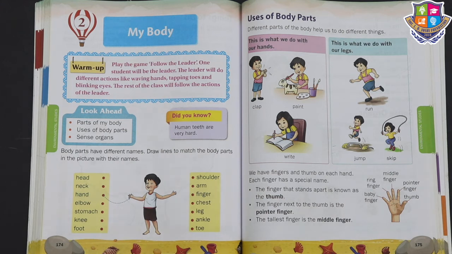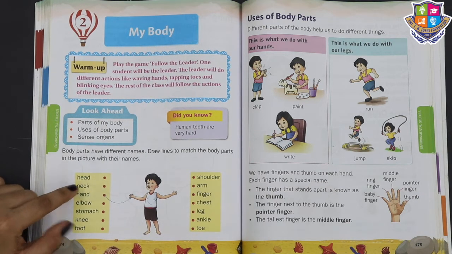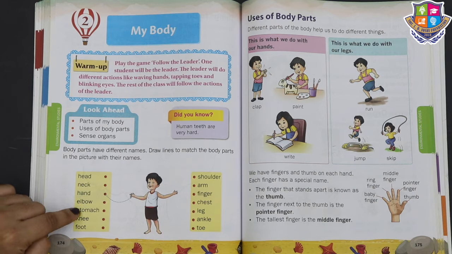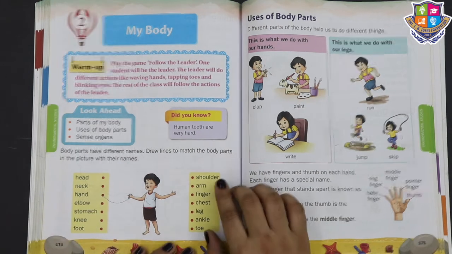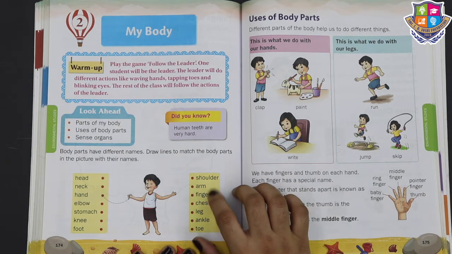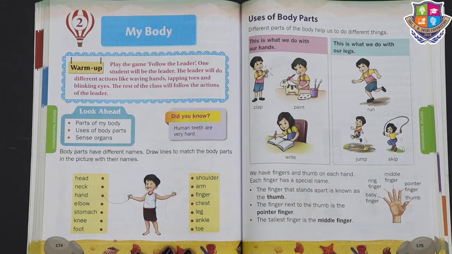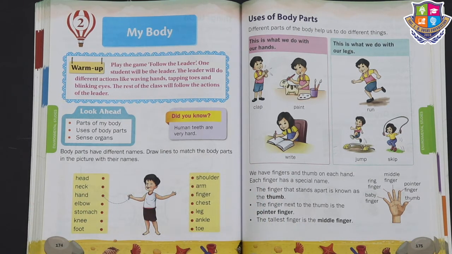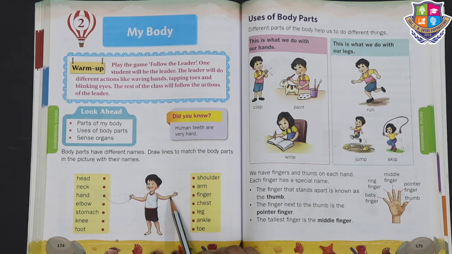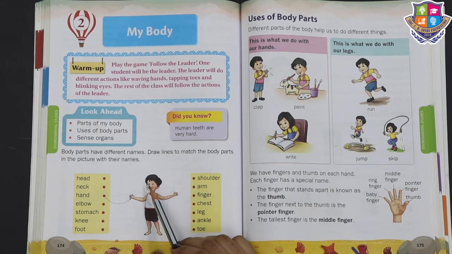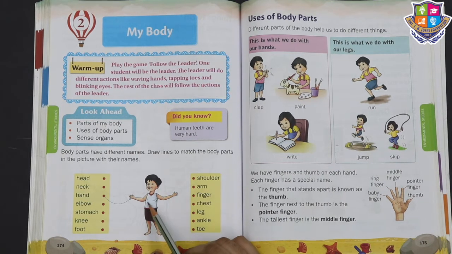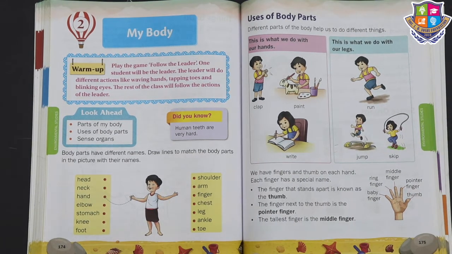In the same way, our body parts also have names like head, neck, hand, elbow, stomach, knee, foot, shoulder, arm, finger, chest, leg, ankle and toe. Okay, so these are our body parts. Now these are our hands, we are having our eyes, we are having our nose, ears, stomach. So here what we have to do? Here we are going to match the words with the picture.